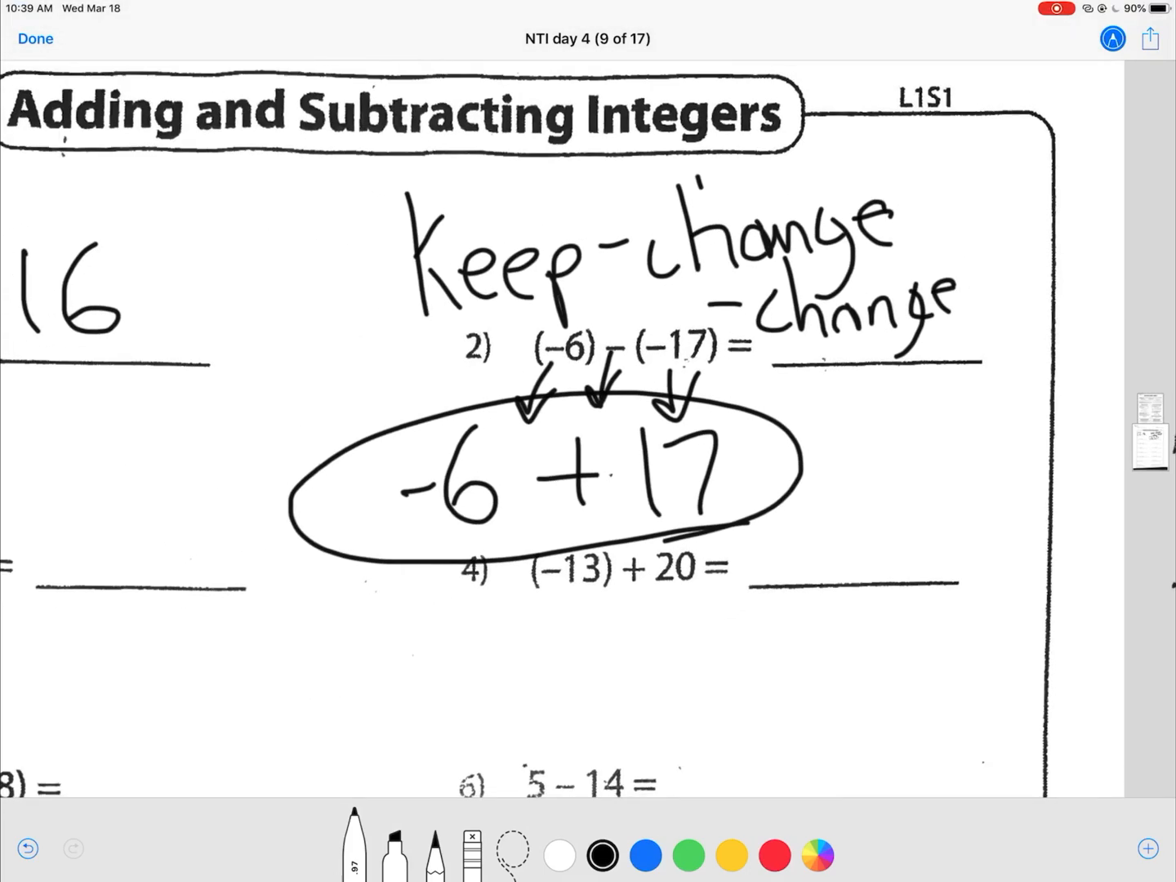Once again, there are a couple of ways to do this. The first is you can think, okay, if I was down by 6 points in a game and then I scored 17, I'm going to be up at this point. The other way to think about it is because they have different signs, one's a negative and one's a positive, I'm going to subtract them and keep the sign of the bigger number, which in this case would be positive 17. So 17 minus 6 is a positive 11.